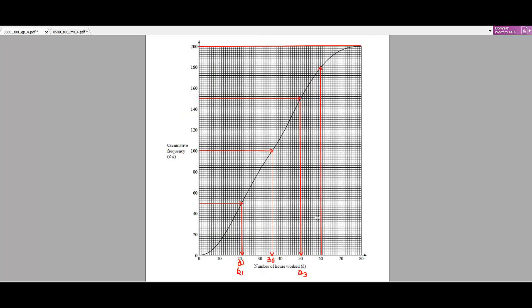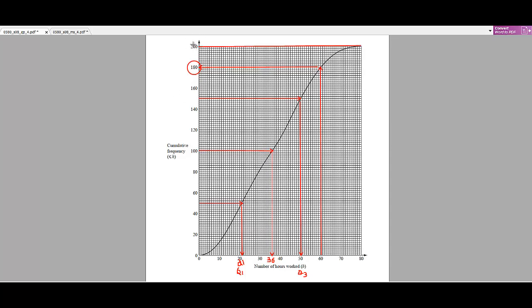So see how we can find it. From 60 hours, come in this direction, hit the graph, and then come towards the y-axis. On the y-axis it is 180. So these 180 people worked 60 hours or less.